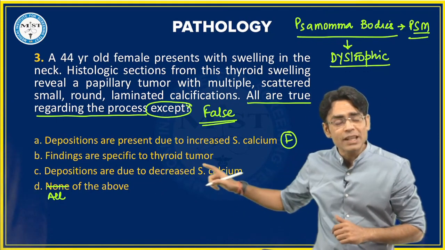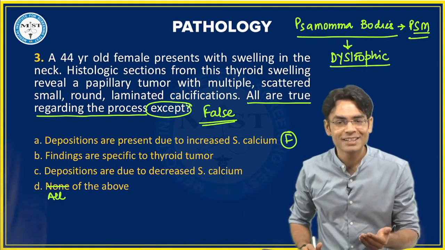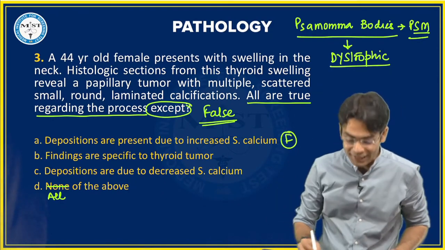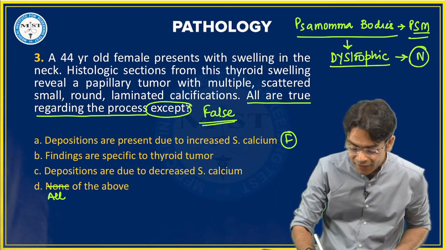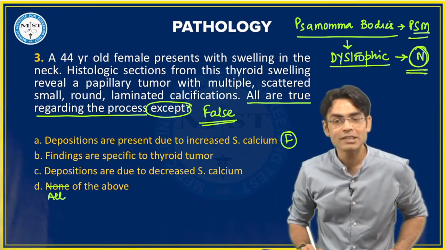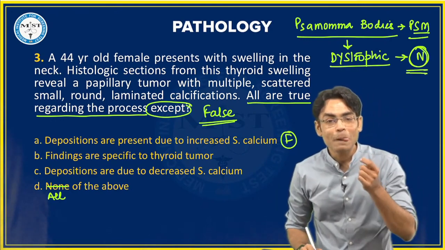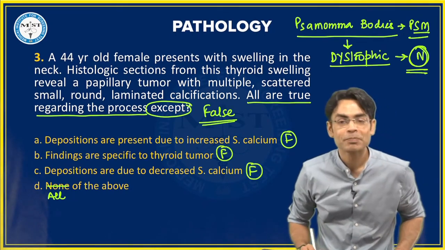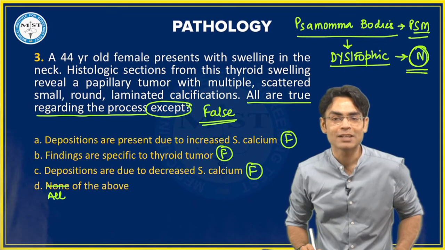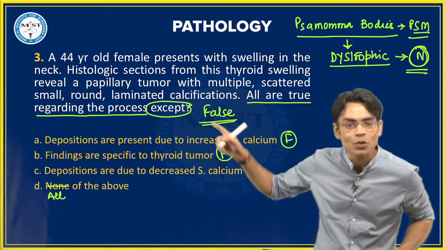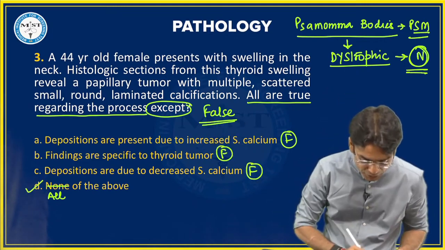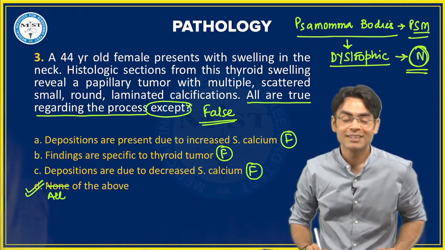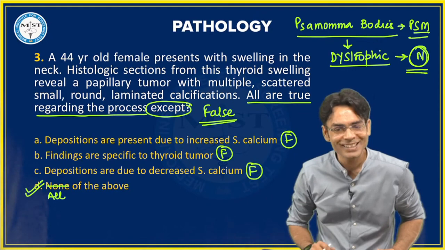Deposition are due to decreased serum calcium levels. नहीं भाई. There are no decreased serum calcium level. In dystrophic calcification, the serum calcium levels are normal. So all the three statements are false actually. So the answer to this question, you want to find the false statement, the answer would be D. सारे के सारे options false हैं. Nothing is right in this. Okay.